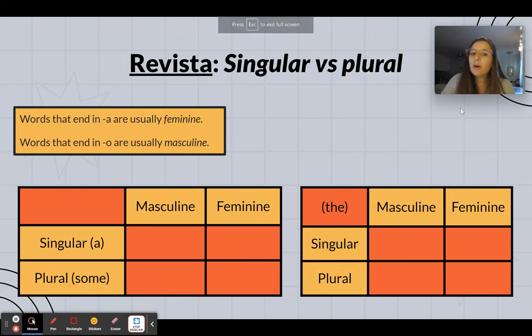This is a quick video to go over singular versus plural, and indefinite articles versus definite articles. If you don't know what any of that is, that's okay, because this video is going to answer all your questions. So let's start with masculine versus feminine.